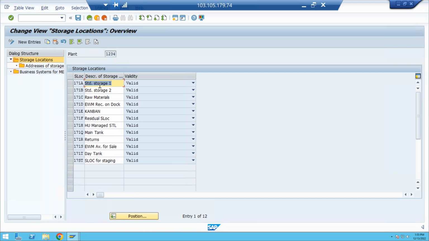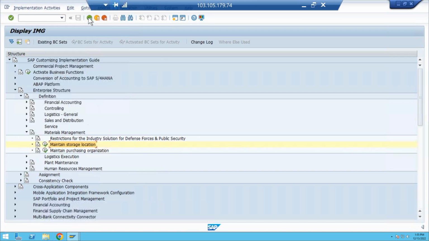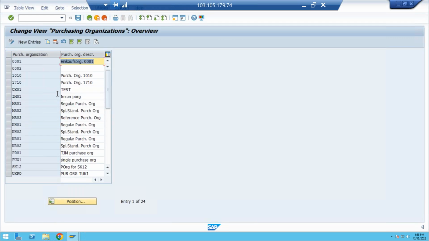Let me see 171A store location. In this one, the EWM store location 171D is also there, but I don't want to maintain a new store location. Already the store location is copied, so I will keep it like this only. The purchase organization is also not required for us. We already have the 1710 purchase organization. That is enough for us.